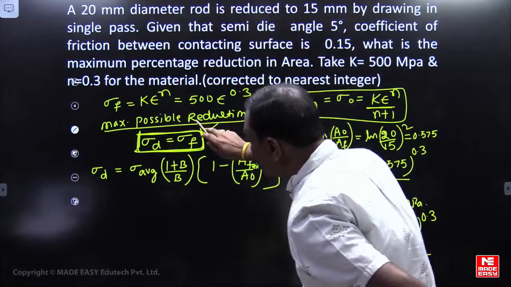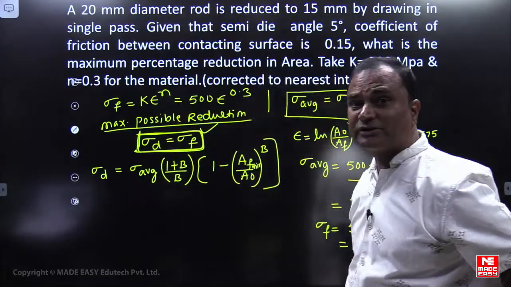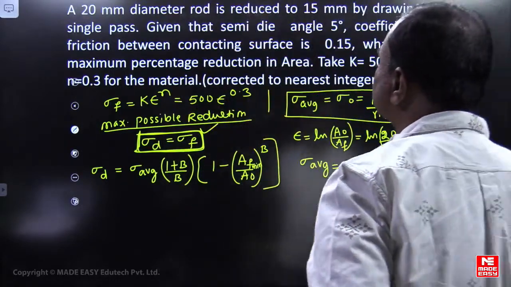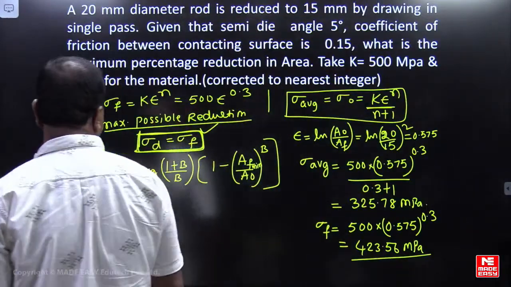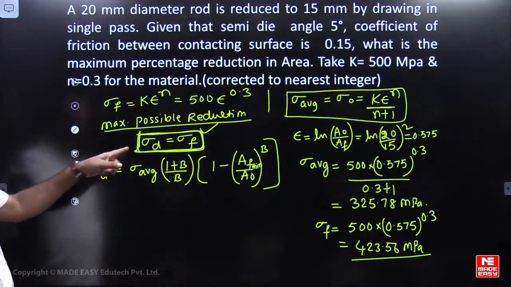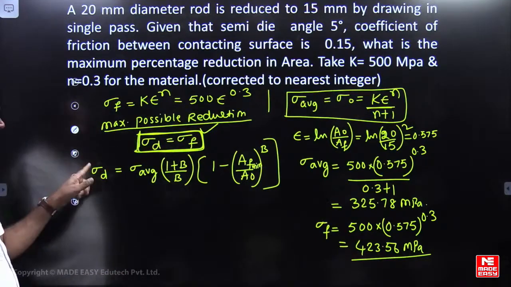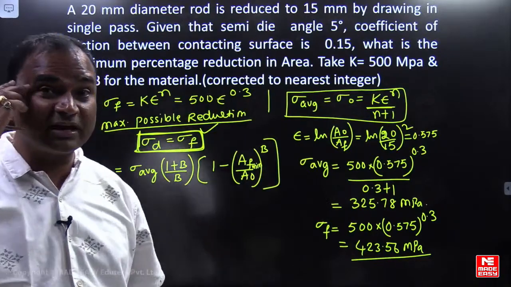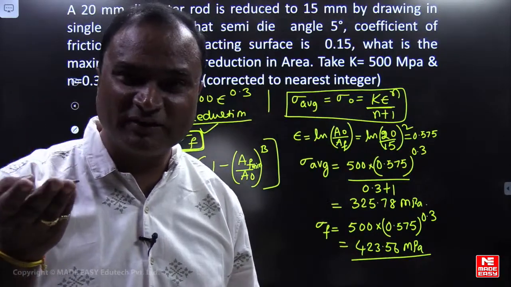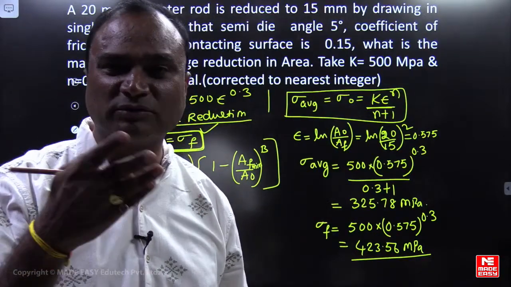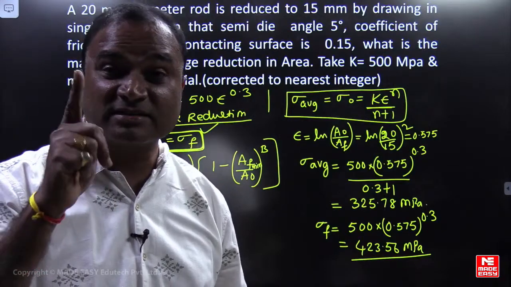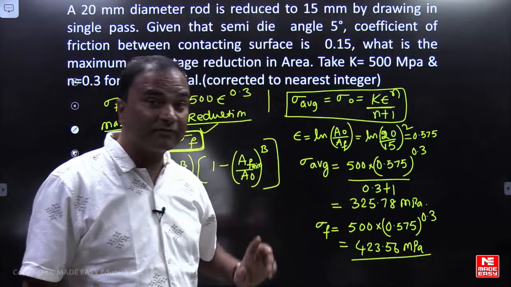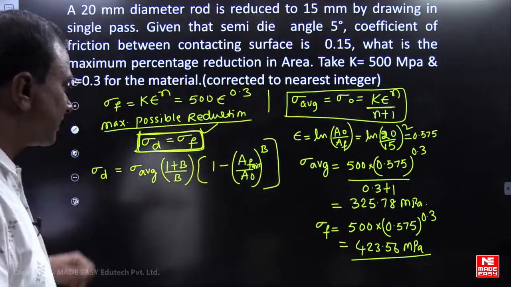So what is the drawing stress here? See, drawing stress equals flow stress here. Don't cancel here, because without strain hardening the flow stress and yield strength would be the same, and we would cancel. Here strain hardening is there. That's why average stress is different and flow stress will be different.